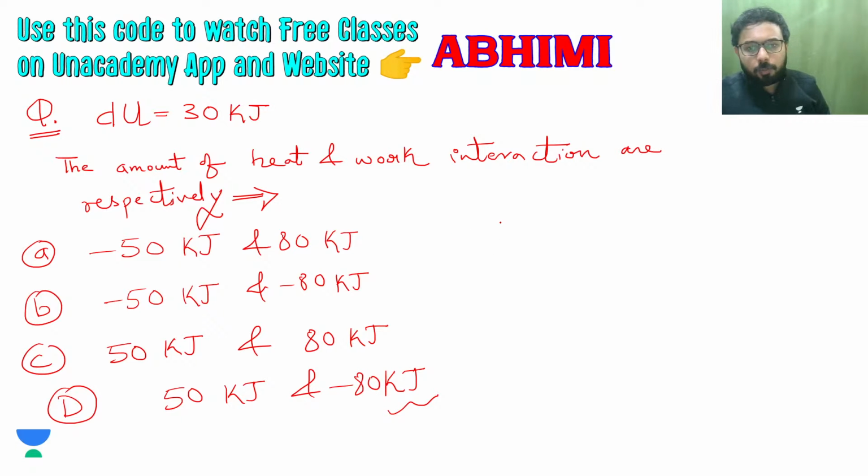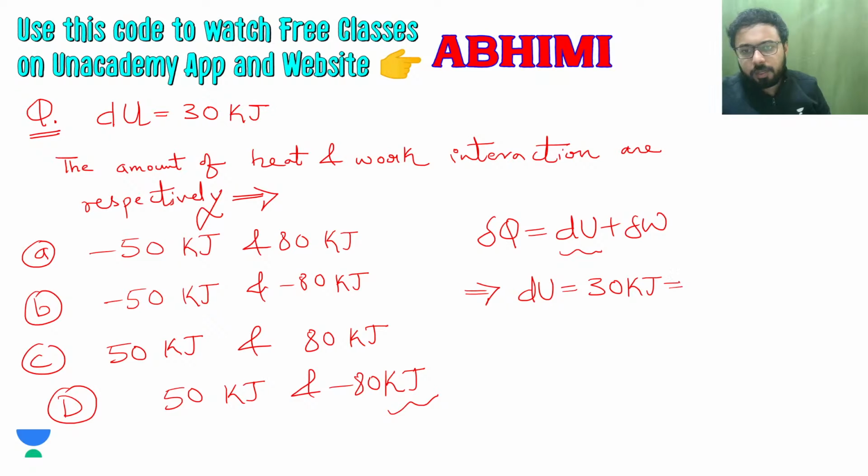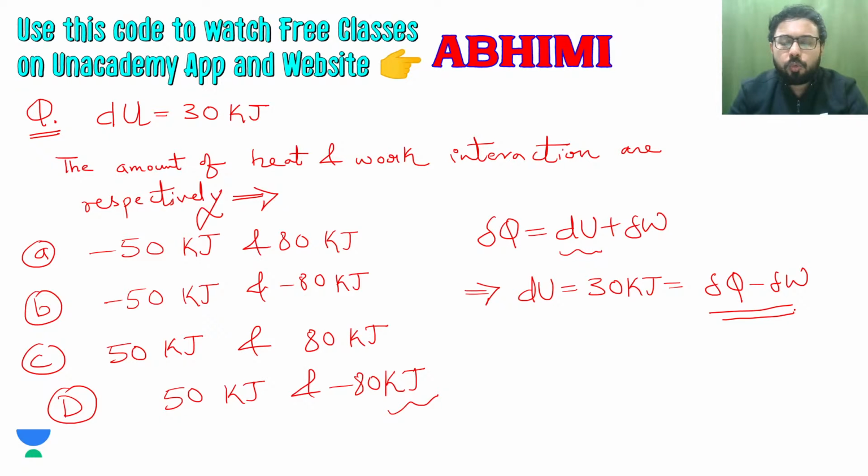So from the first law of thermodynamics, we have del Q is equal to dU plus del W, and we are provided with dU, which is equal to 30 kilojoule, and this will be equal to del Q minus del W. So we have to find del Q and del W such that the subtraction of del Q and del W will give us positive 30 kilojoules.